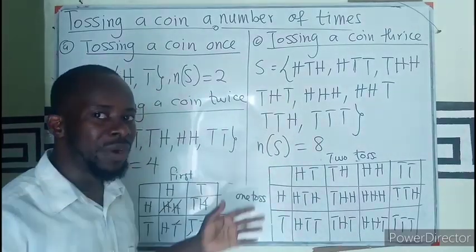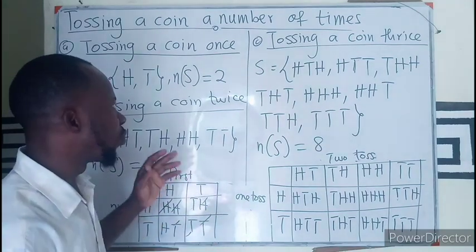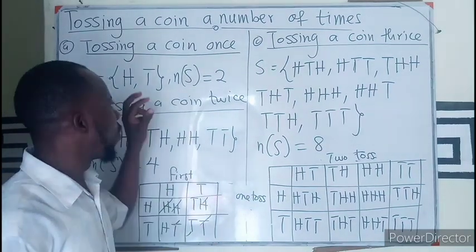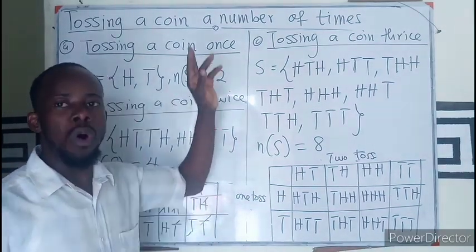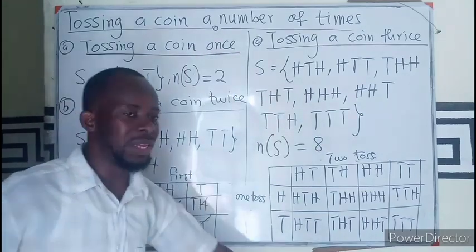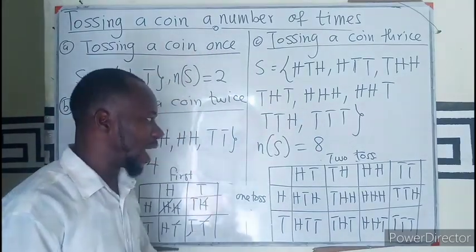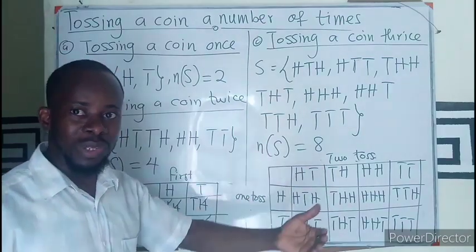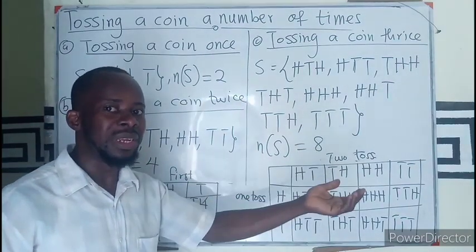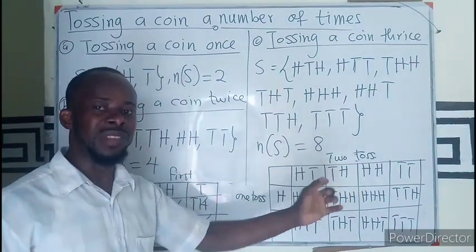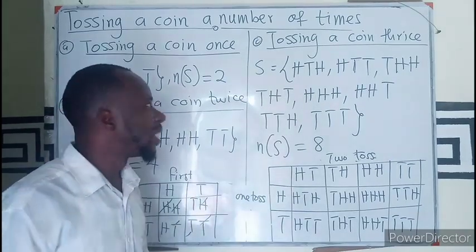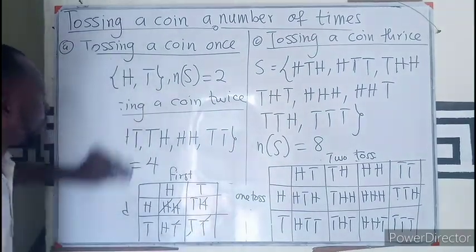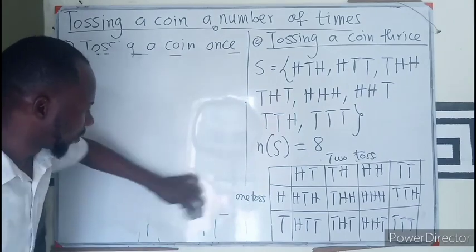So these are the various sample spaces we can get when we are tossing a coin either once, twice, or thrice. Alright. Questions may be asked whereby you'll be asked to find the probability of a certain event appearing. I think we can locate the event, divide it by the sample space, then our probability will be found.